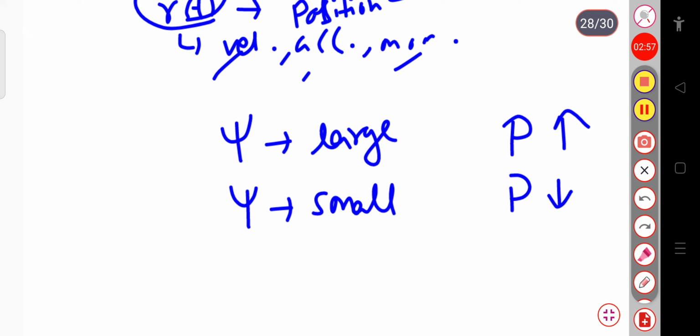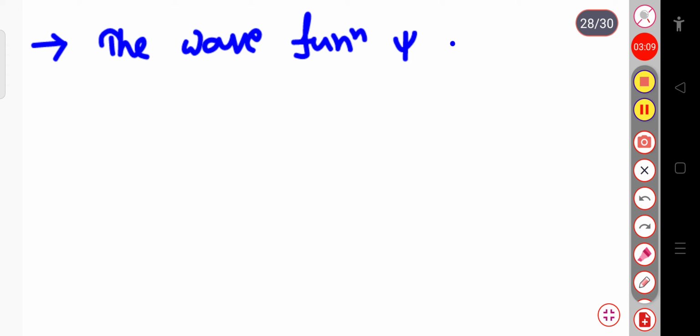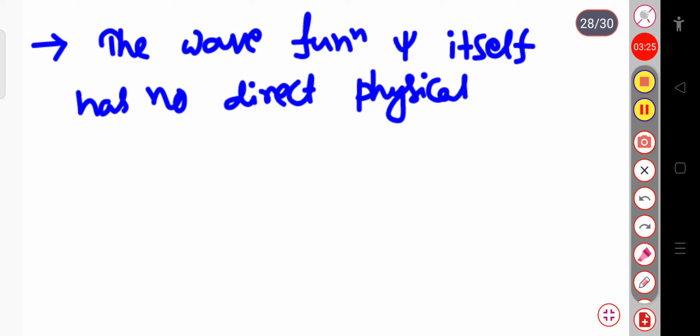But you should note that the wave function psi itself has no direct physical significance. I will explain why it has no direct physical significance. This is the most important thing.